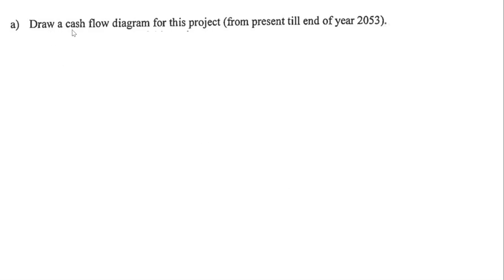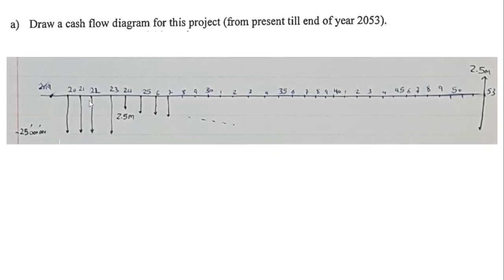In part A, draw a cash flow diagram for the project from present till the end of 2053. So for drawing the cash flow, we will just summarize what we read on the question. So right now we are in 2019, beginning of the 2019. The project will end at 2053. So this is the beginning, this is the end.